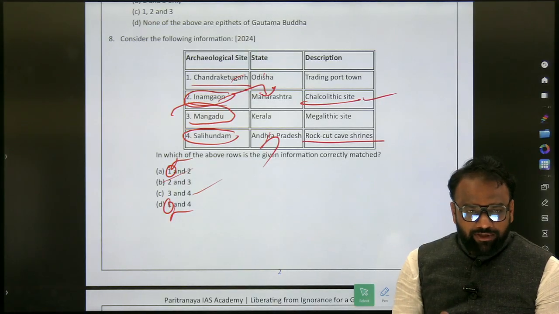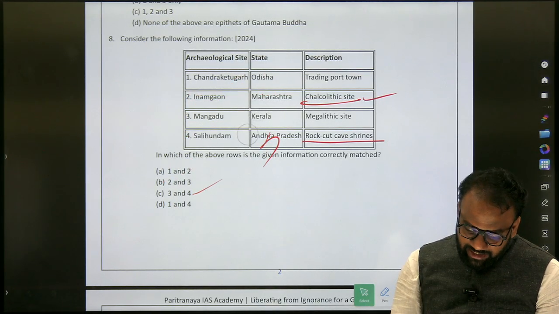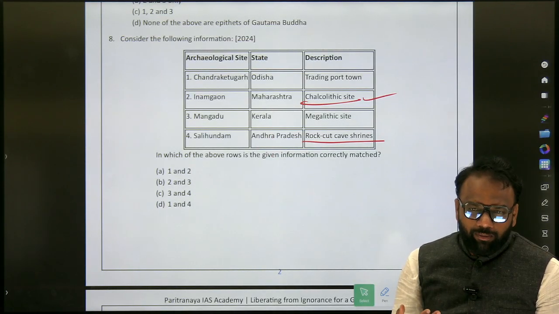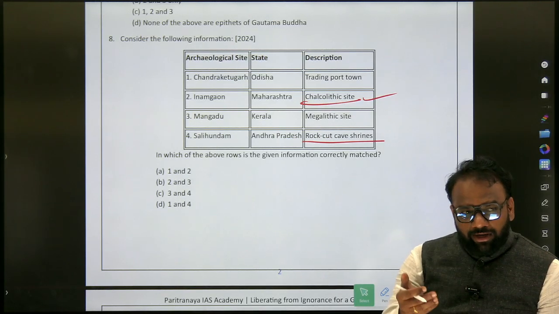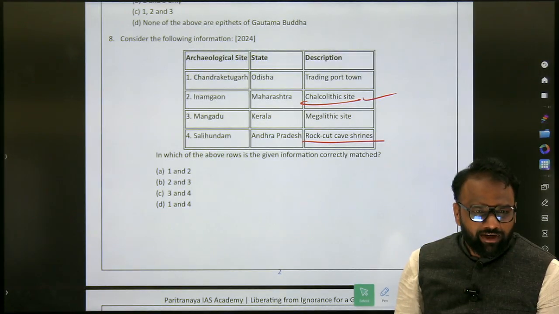Okay. But now we have solid content. See here, now don't think of what kind of site Chandraketugarh was. You just don't worry. We have content. Now what is our job? Chandraketugarh is entry number 24 or 25. But how many cities do we have? Approximately 180. So there is no choice.